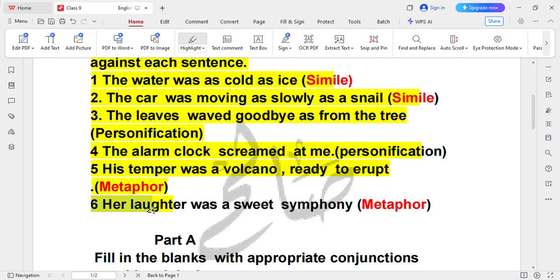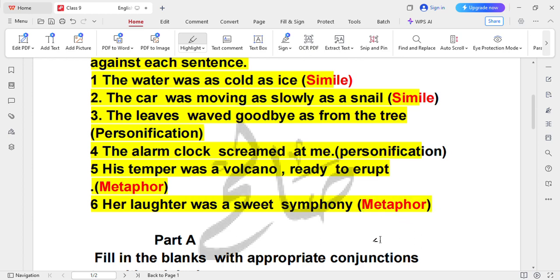Now number 6 is: her laughter was a sweet symphony. यानी जो उसकी हंसी थी वो एक स्वीट सी मुस्कुराहट, एक रिदम सा था. Again we are using the symphony, उसके laughter को हम symphony बोल रहे हैं, so that is metaphor. Here you will write the metaphor.